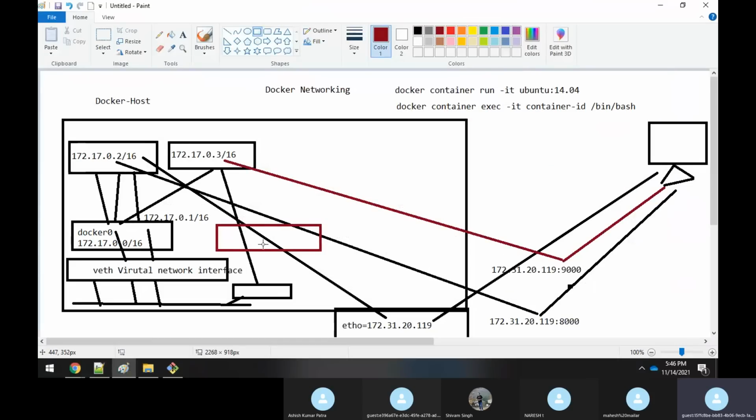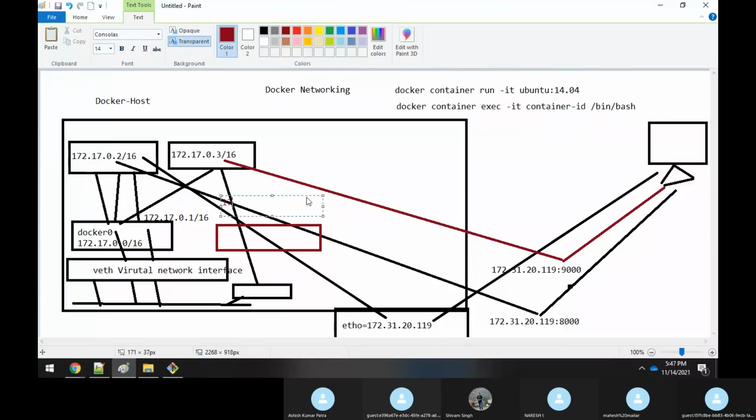Now, if you're not specifying any IP address or any subnet, by default Docker will give the next subnet. Here you have 172.17.0.0/16, so it will give something like 172.18.0.0/16. The subnet starts from docker0, and the next bridge network gets the next subnet.